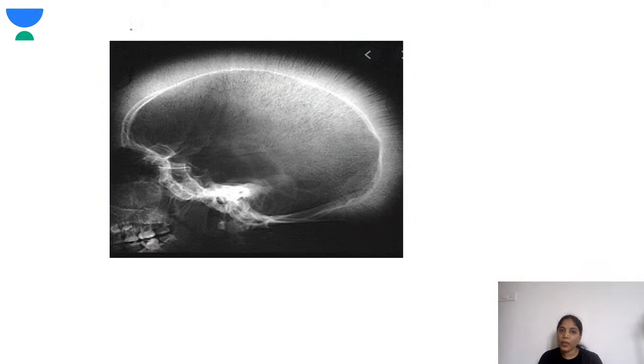Fine. So this is another picture of a radiological feature because of the increasing diploic space between the outer and the inner cortical bones. Okay, so over here you can see these fine trabeculae like this. So that gives the hair on end appearance. This is the most important typical feature of a child with thalassemia. Okay, hair on end appearance in thalassemia.